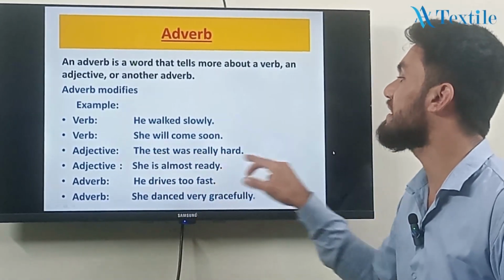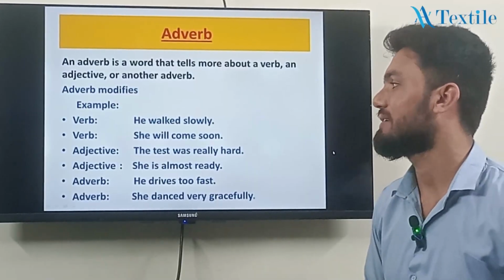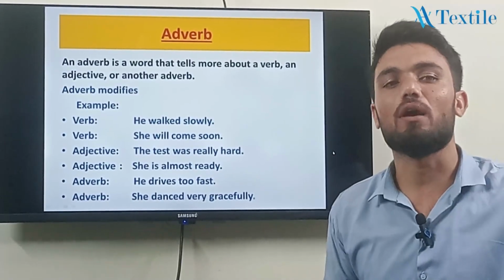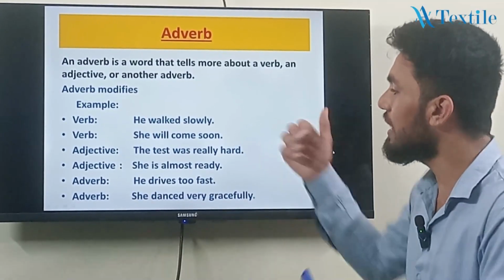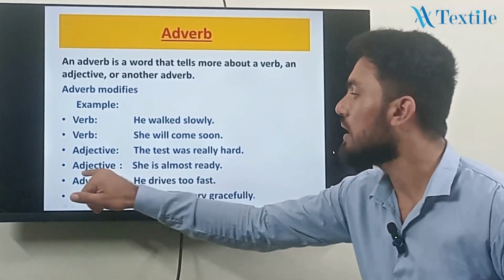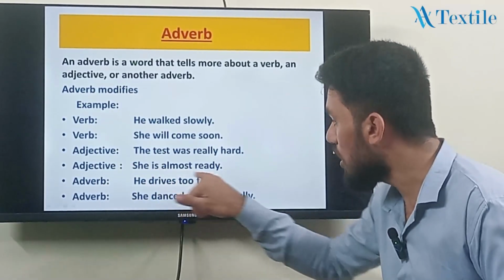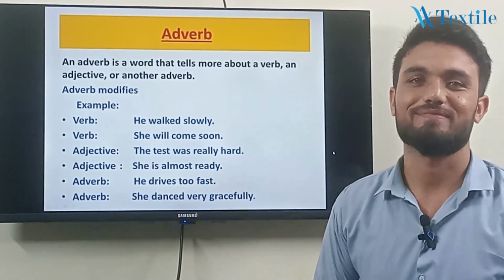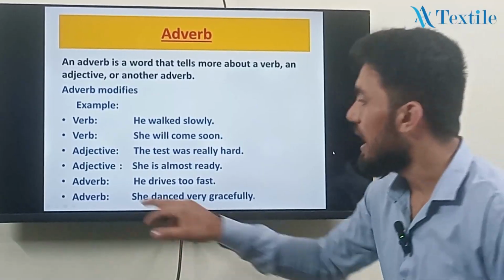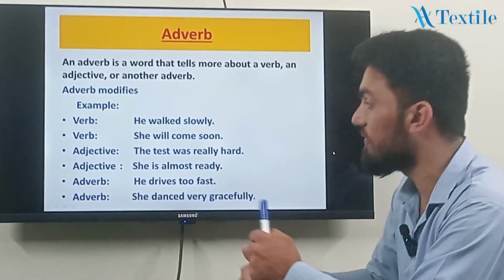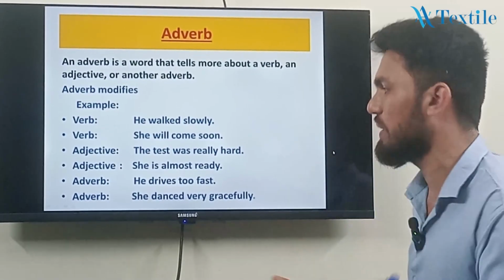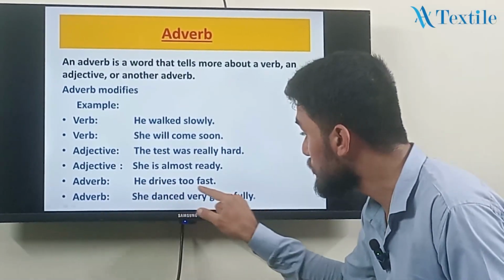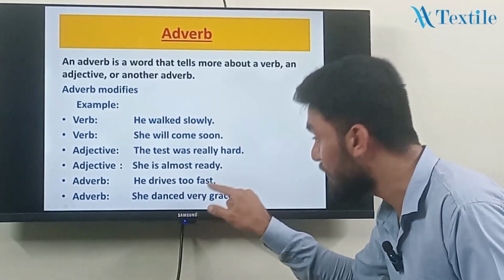Now an adjective, how? The test was really hard. Here really is an adverb modifying the adjective. And the next: she's almost ready. And what about the adverb itself? How does it modify another adverb? It's very easy. Like he drives too fast. Too and fast.